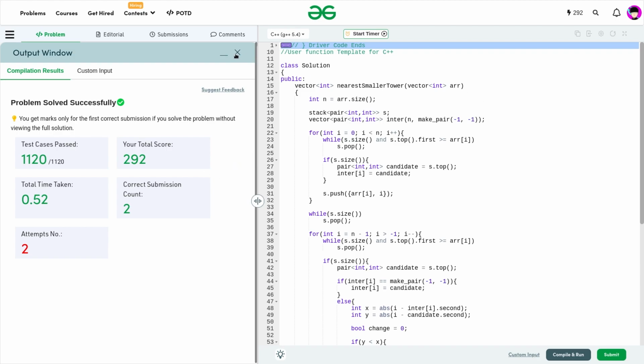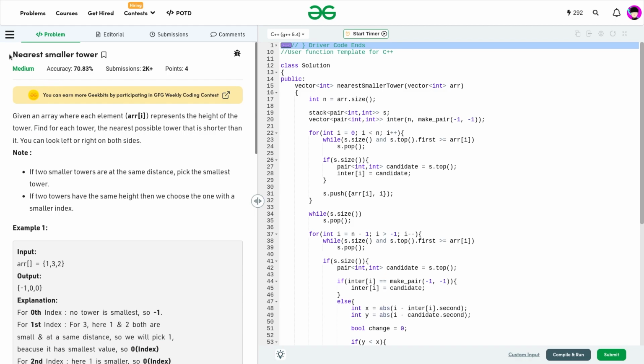So that is it for today's video, and that was the solution for today's problem of the day, nearest smallest tower. I hope that you guys were able to understand the solution.